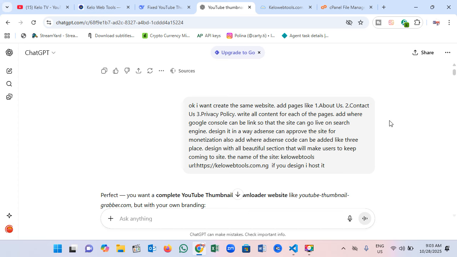You should have the about us page, contact us page, and also privacy policy page, and let her design it and also implement all the necessary things needed. You can see I say the name of the website, I give it here, and here I also give the URL. In this website you may need a hosting server.